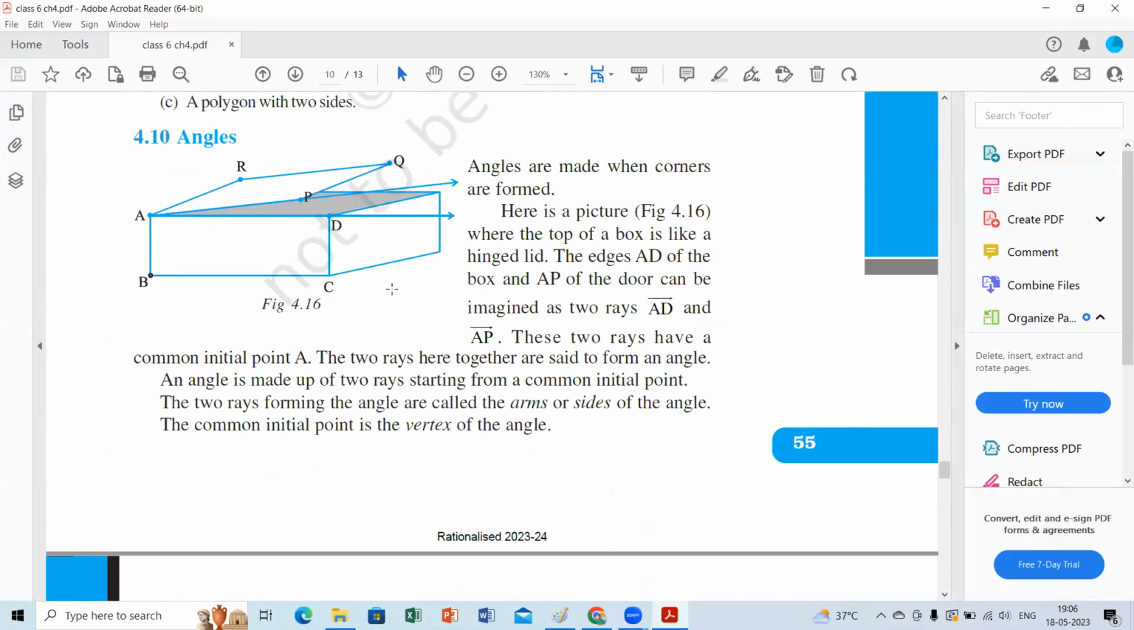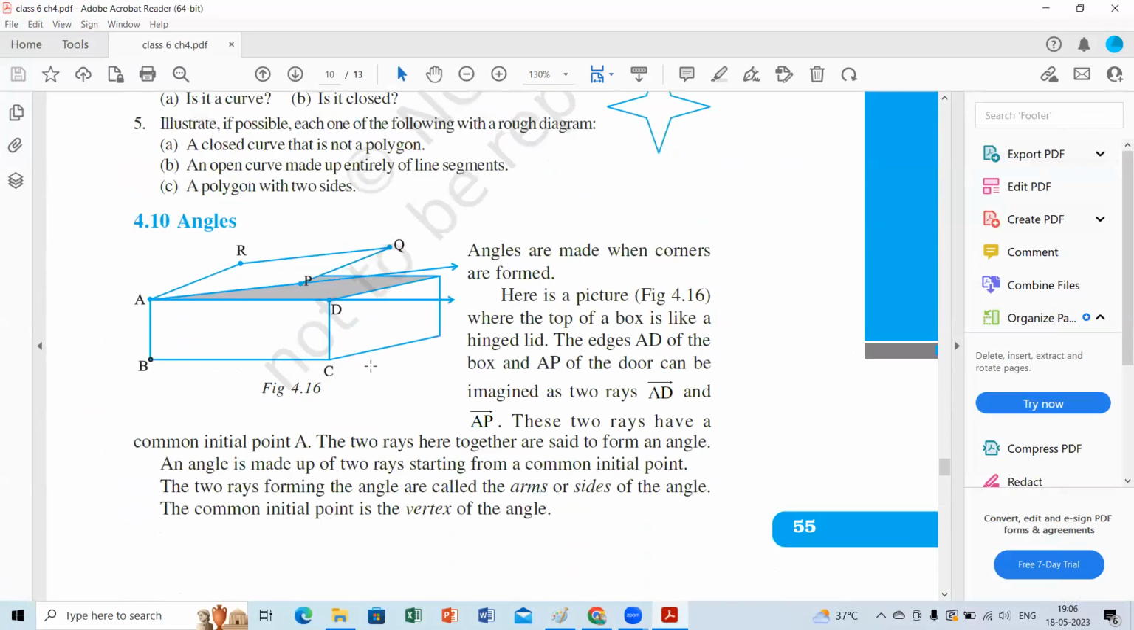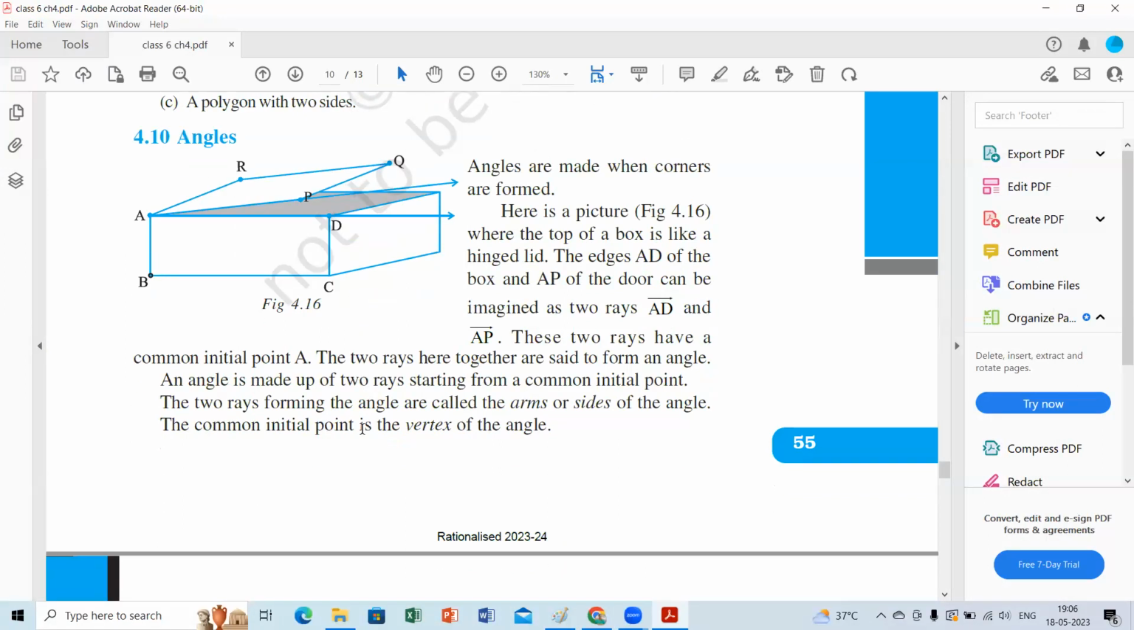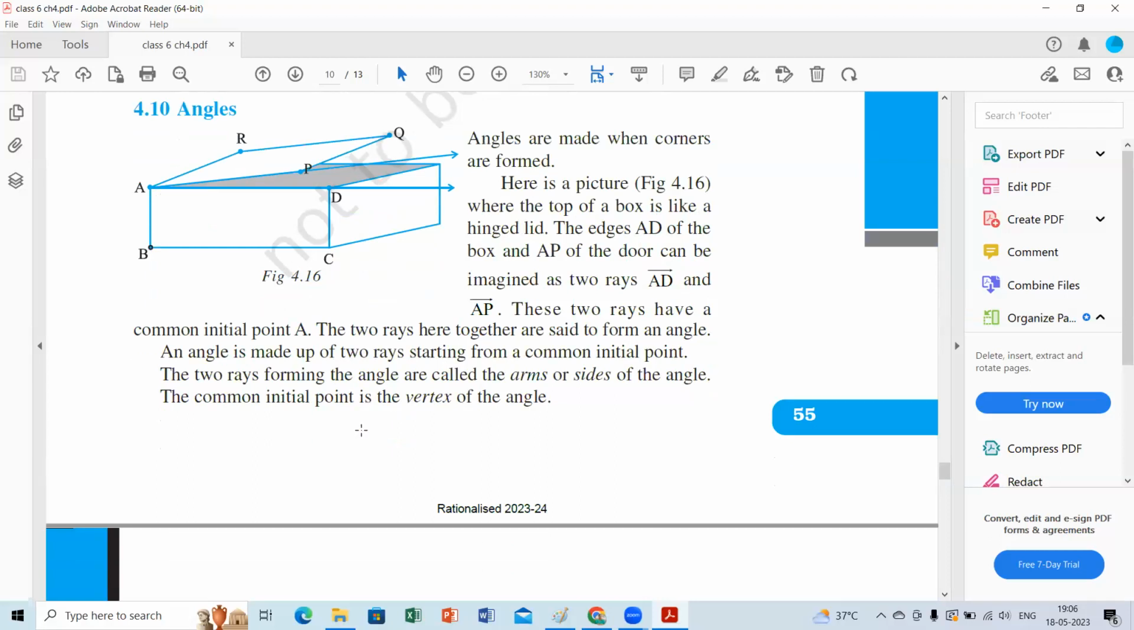Ma'am, good evening. Sir, good evening, sir. How are you, ma'am? I'm good, sir. How are you, sir? Good, good. Thank you very much. Good evening, children. Good evening, sir. Monish, how are you, beta? Fine, sir.